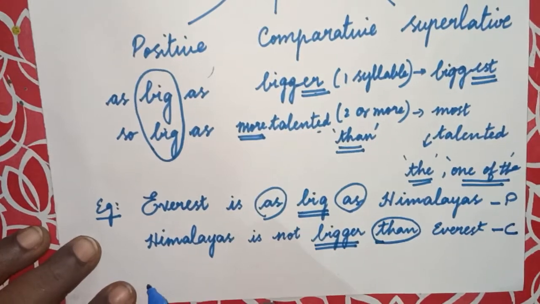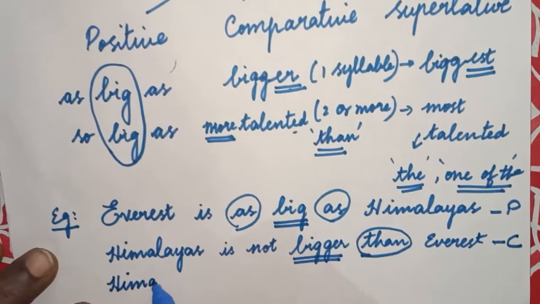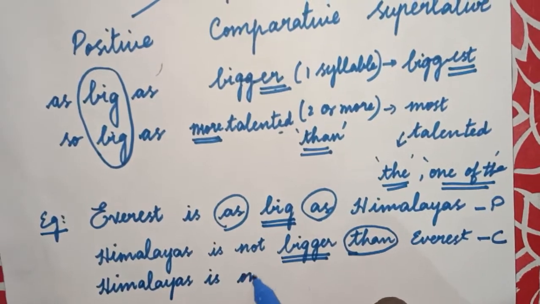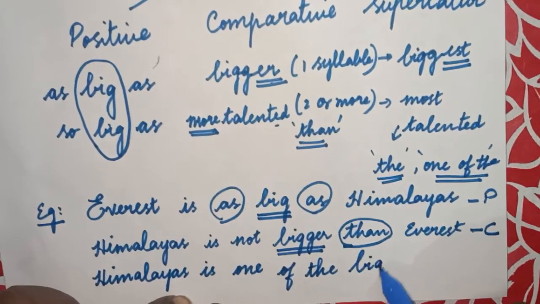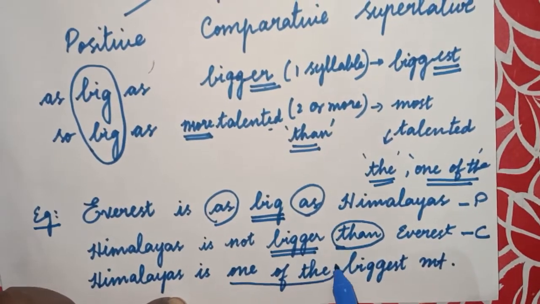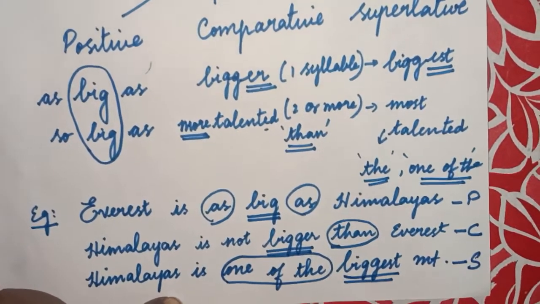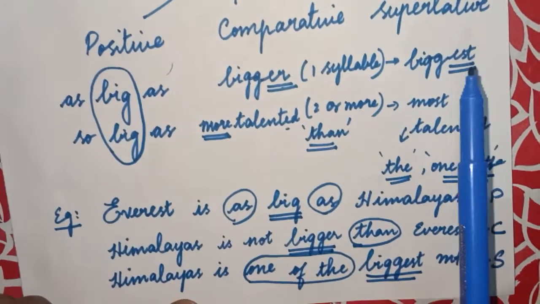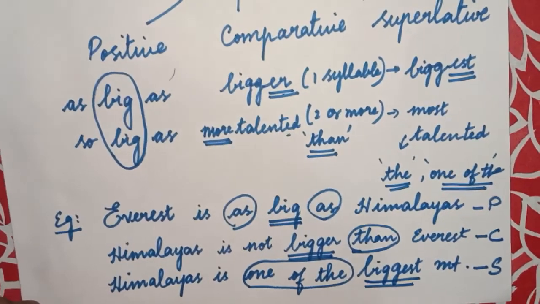The next one is Himalayas is one of the biggest mountains. Here one of the is the clue word, and biggest is the superlative form. So we can compare things using these positive, comparative and superlative degrees, and adjectives will take any one of these forms in the respective sentences.